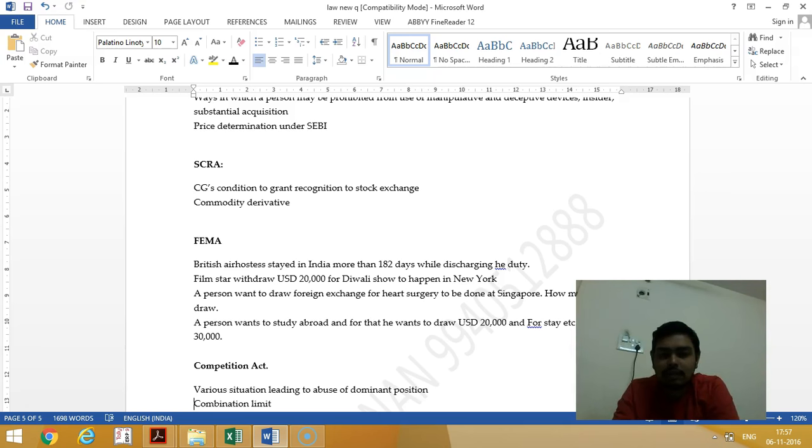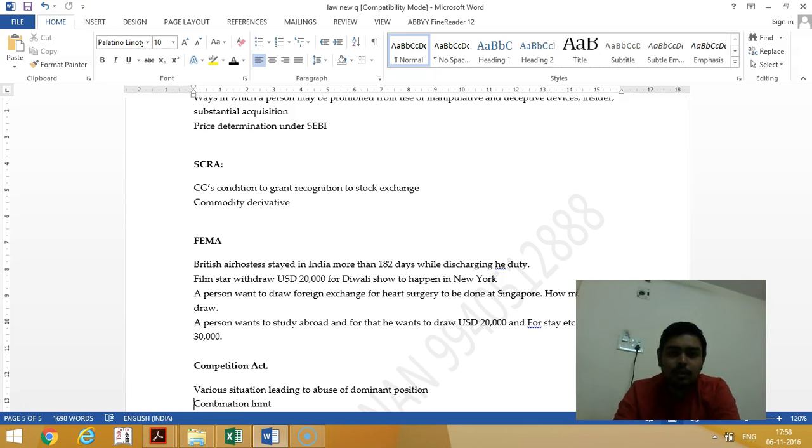Then commodity derivatives. There are two types: one is transferable commodity derivative, another is non-transferable specific commodity derivative. This SCRA Act is not applicable to non-transferable specific commodity derivatives. But the central government may specify the area where you can transact in commodity derivatives only through a member. That is section 13. If you are transacting in an area other than through a member of a stock exchange, that transaction will become illegal.